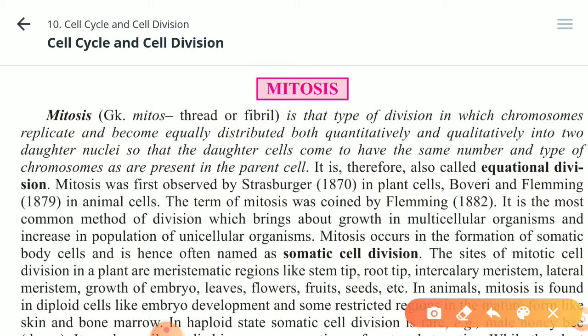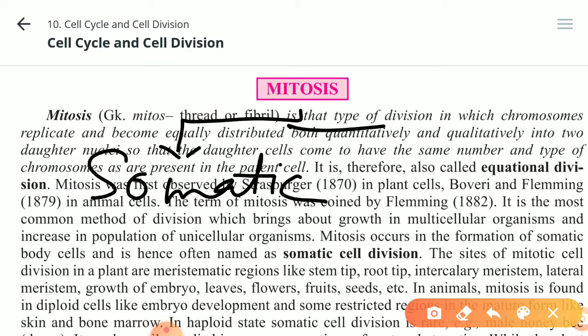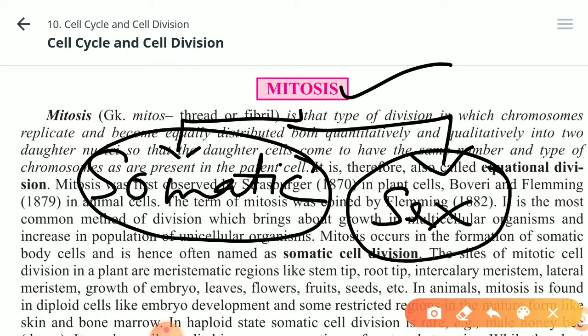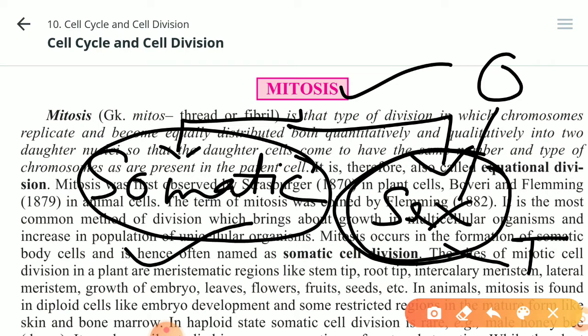As you know children, in our body there are two types of cells. One type is called somatic cells, which are also called body cells. The other type is called sex cells. So the mitosis takes place in somatic cells of the body. Sex cells are present in sex organs, like in the female they are present in the ovary, and in the male they are present in the testes. So besides sex cells, all the rest of the cells of the body divide by mitosis.